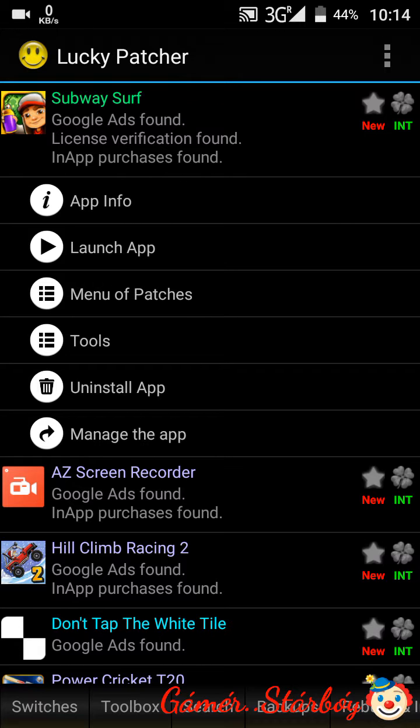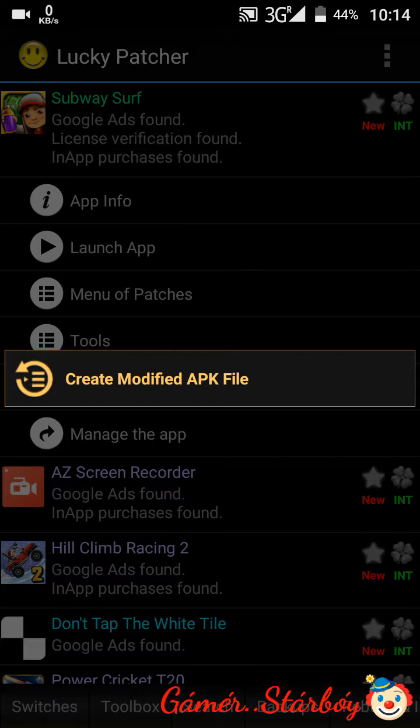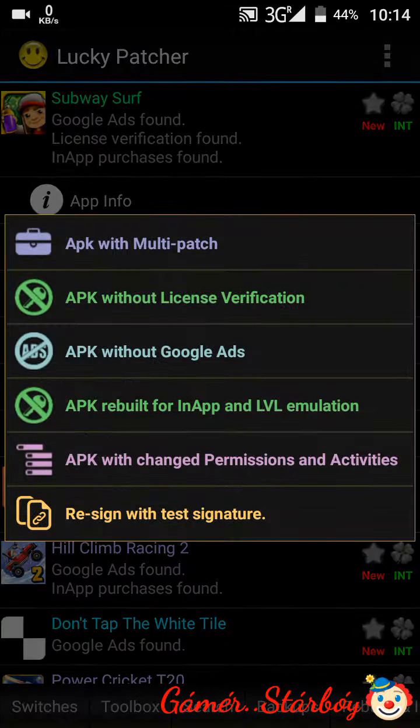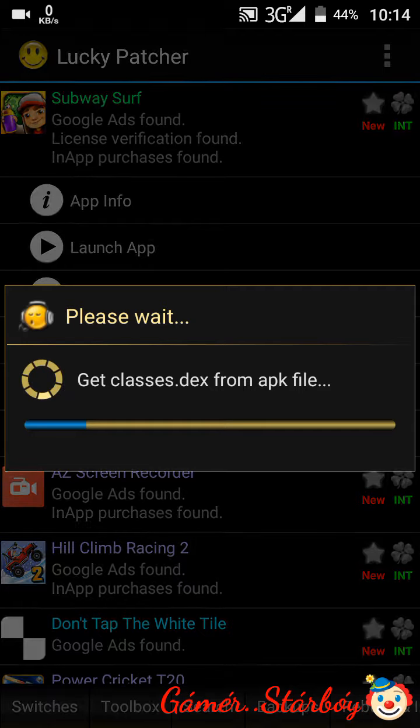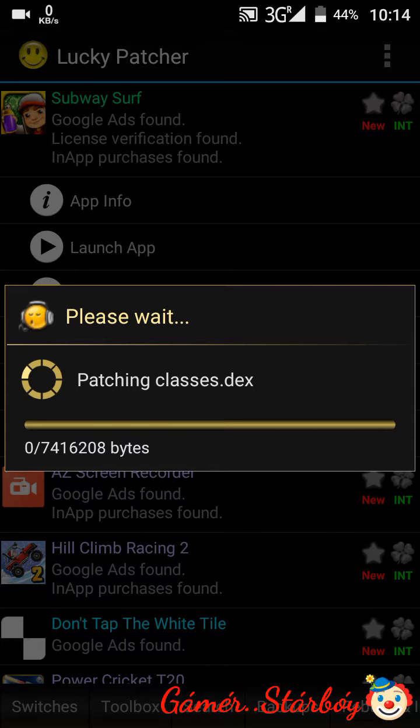Then the menu of patches. Then we'll create modified APK file, and then we'll select the top fourth option, APK rebuild for in-app and LVL emulation. Then we'll click rebuild the app. So as you can see guys, it's cracking the app, which can take up to several minutes.